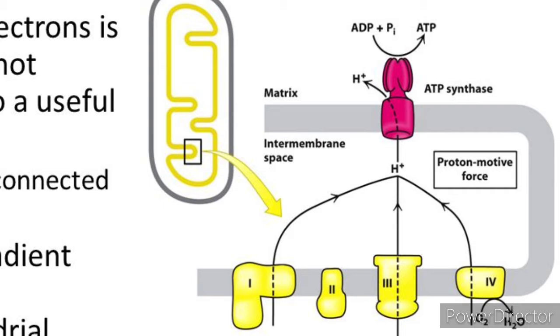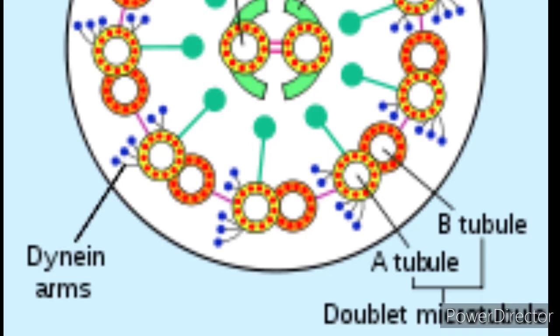Therefore, the plasma membrane is a site of generation of proton motive force. Children, now let us study the structure of the eukaryotic flagellum. Eukaryotic flagella are enclosed by a unit membrane which arises from the basal body. So it is covered by a unit membrane which is produced from the basal body.